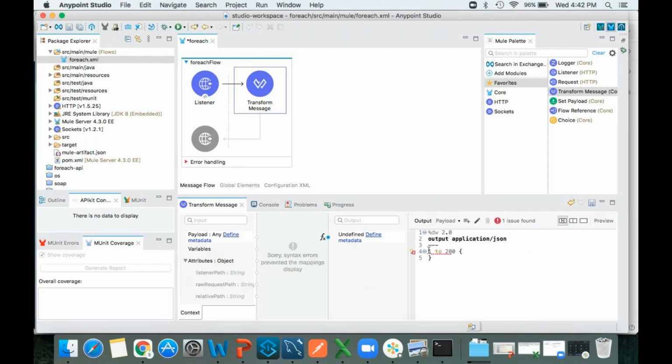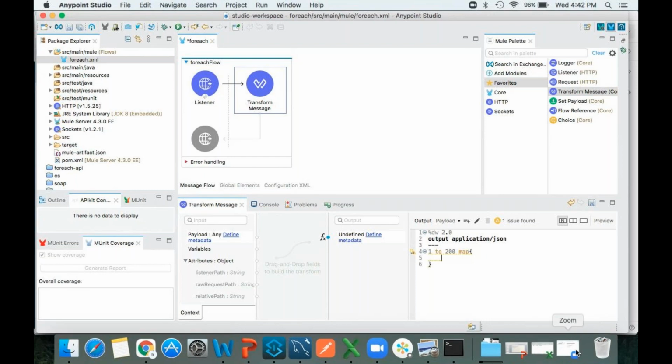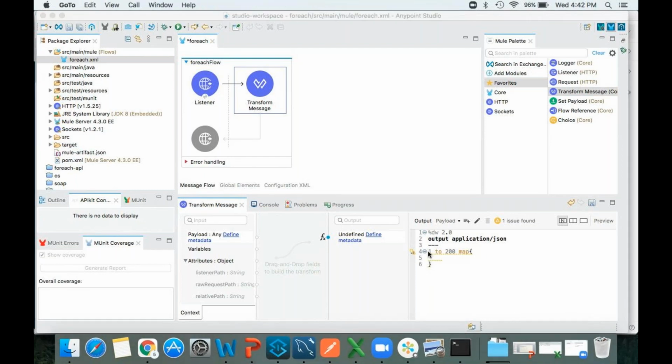One to 200. Okay, here I'm using map. What is map? What is the use of map? Guys, what is map? I told you, very important. Map is nothing but to iterate over an array. Okay. Here in this map we are going to use dollar as well as double dollar.